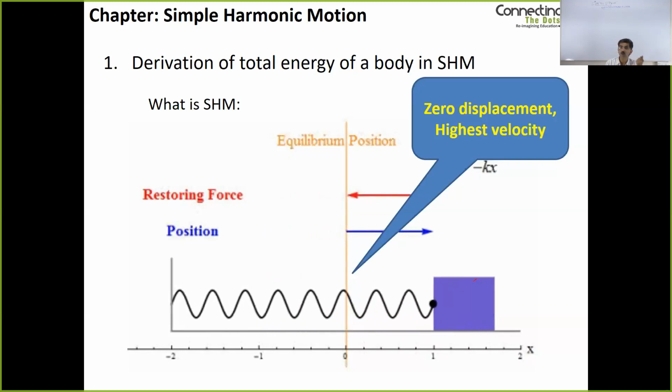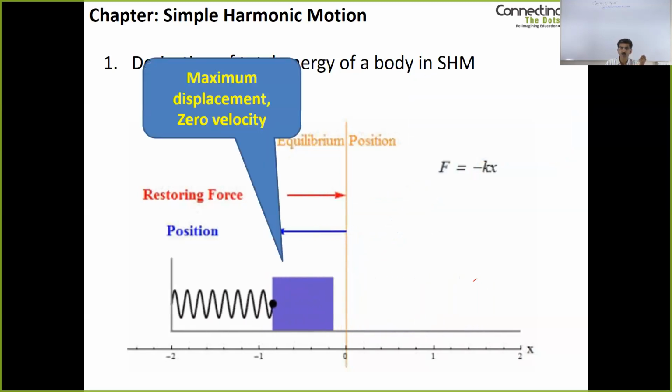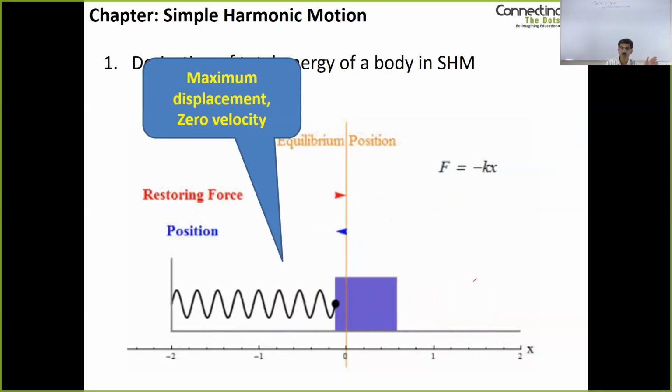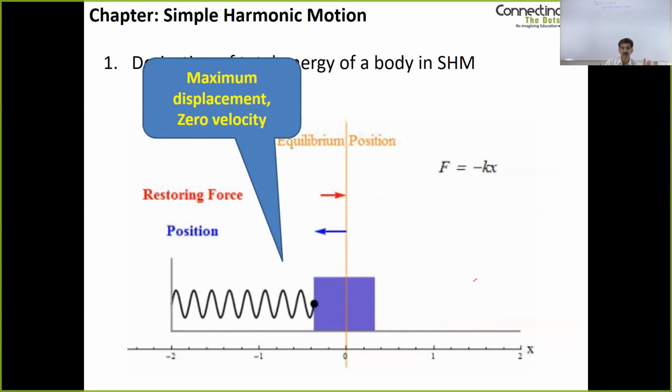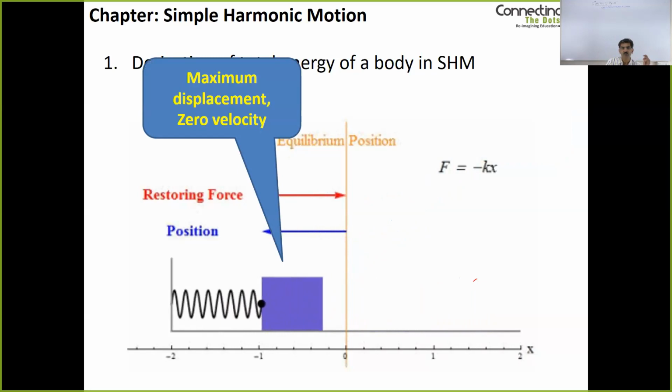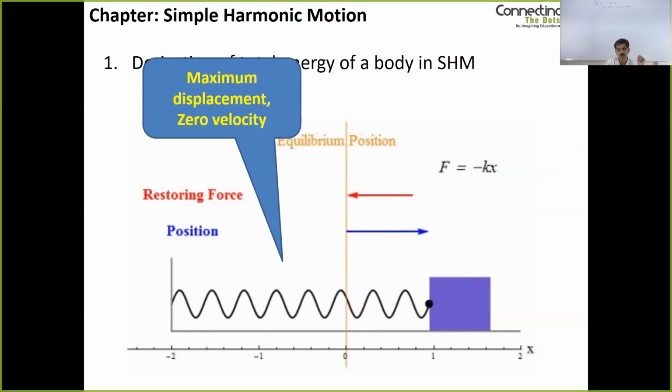Where does it have the lowest velocity? It has the lowest velocity, or zero velocity, at maximum displacement, which is on either end of its movement. At its extreme positions, it has zero velocity.